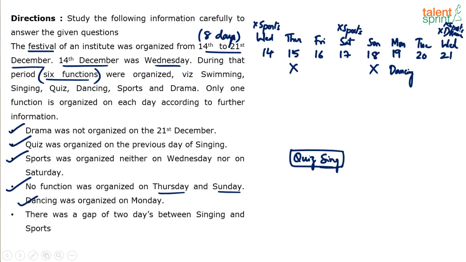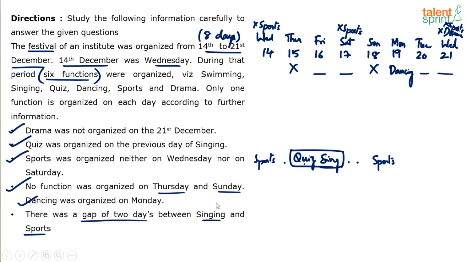Now understand, we want quiz to come immediately before singing, right? Now where is it possible? So 2 consecutive places are required, either these 2 or these 2, right? Now if you observe, there was a gap of 2 days between singing and sports. So either it should be singing, sports, or this side. So 1, 2 and then sports.